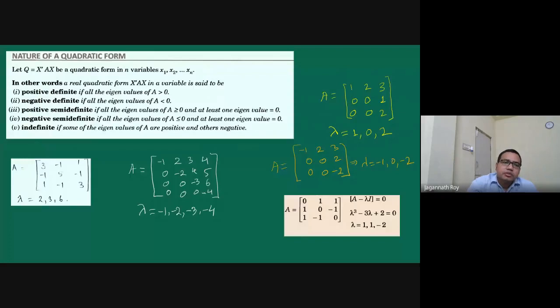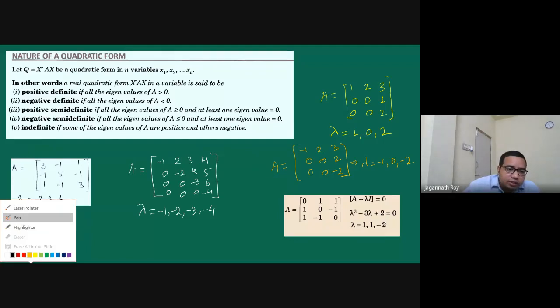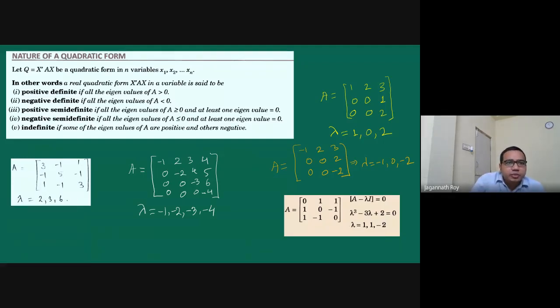Okay. So from this quadratic form, there is another property which is known as the nature of the quadratic form. Suppose Q is a quadratic form. Q can be written this way, where this is a coefficient matrix. X is a vector, and X transpose is also a vector.